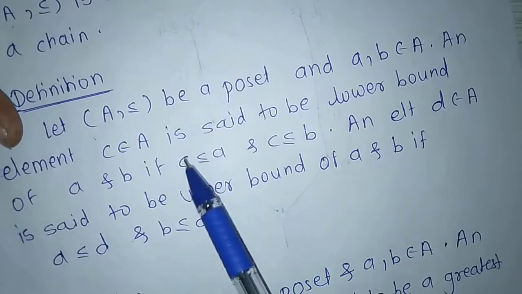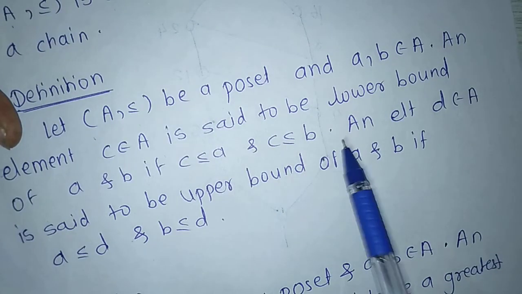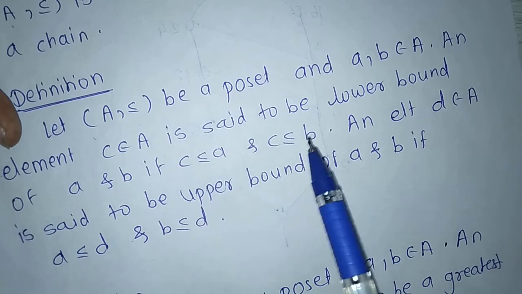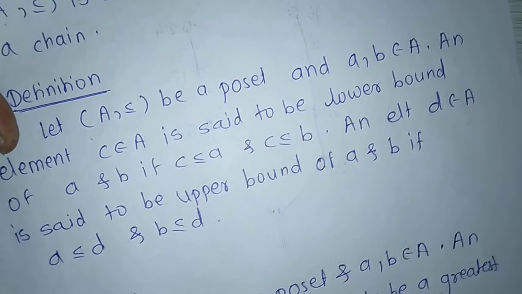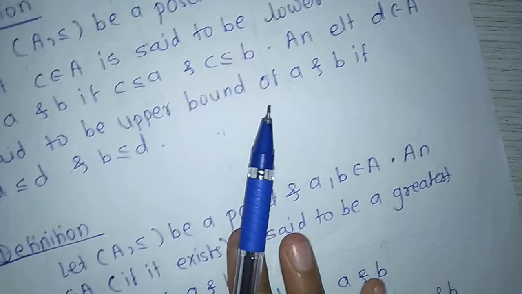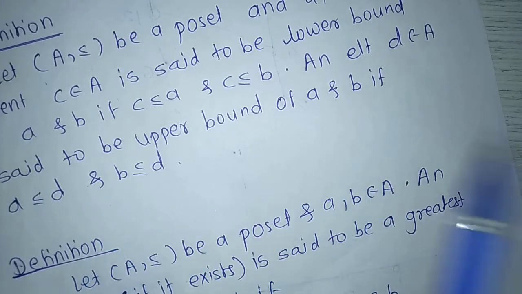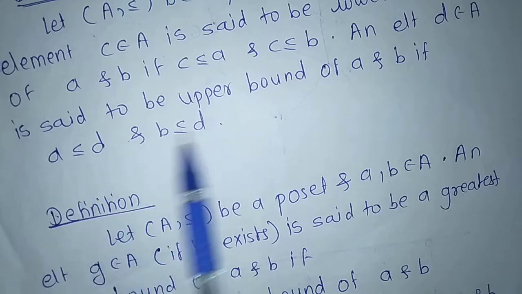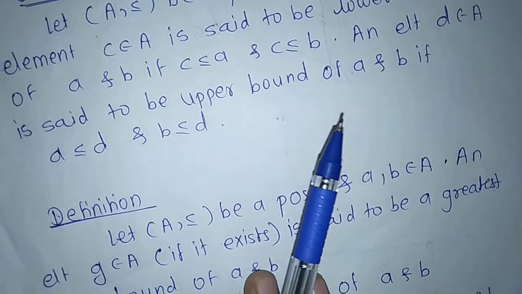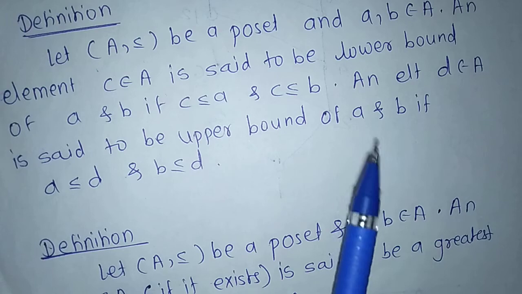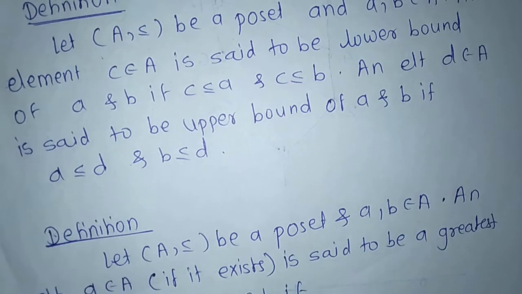For lower bound, c ≤ a, c ≤ b, then we can say that c is a lower bound of the elements a, b. Next, a, b belong to A and d also belongs to A and a ≤ d and b ≤ d, then we can say that d is the upper bound of a and b.